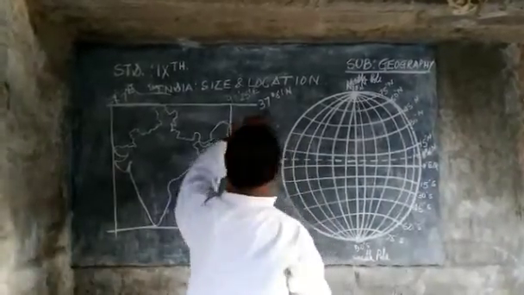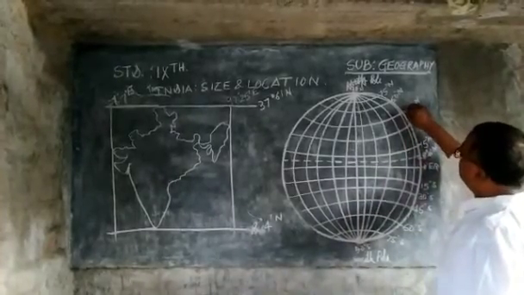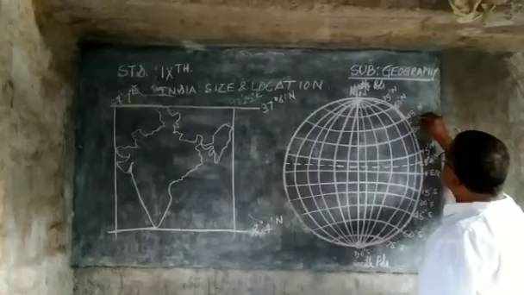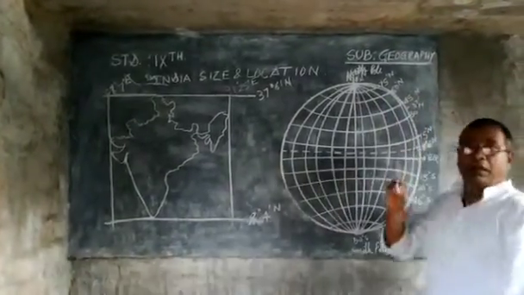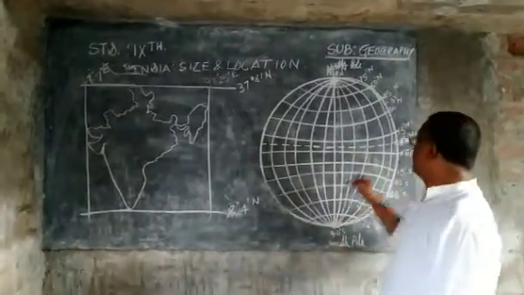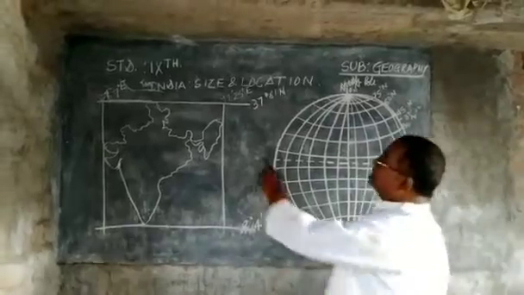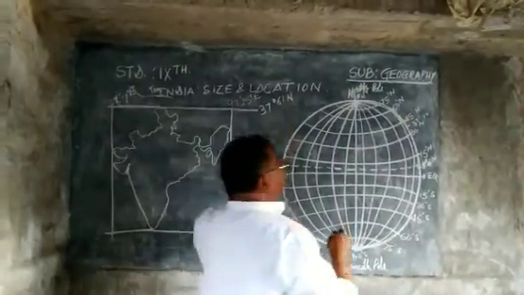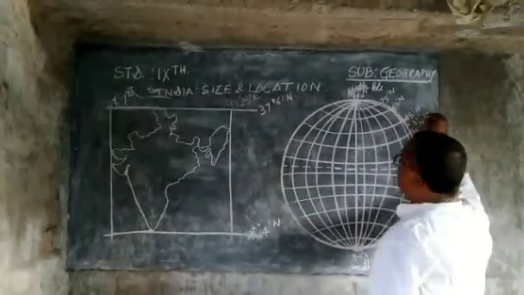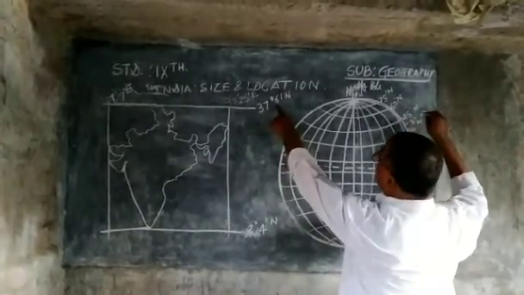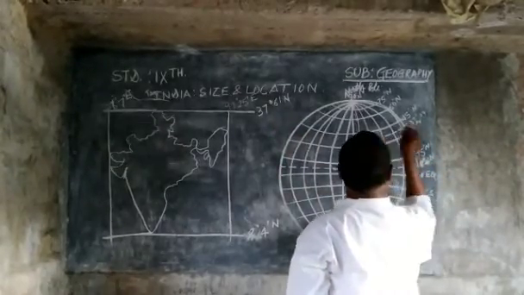And 37 degree 6 minutes: this is 30 degree and this is 45 degree. Half of this is 37 degree and 30 minutes, while India has 37 degree 6 minutes, so it is south of this line.